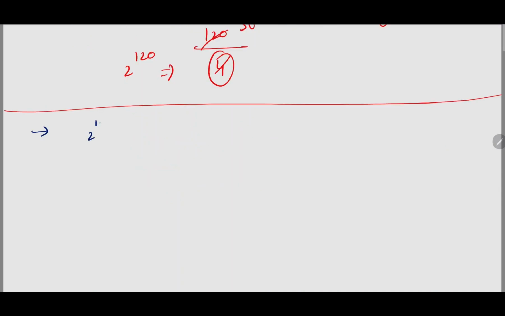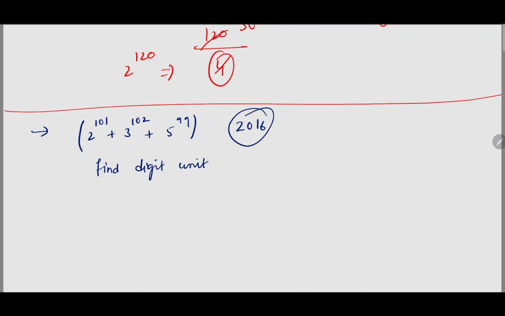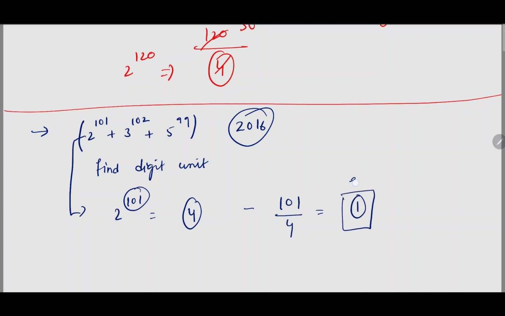Right? 2 to the power of 101 plus 3 to the power of 102 plus 5 to the power of 99. Find the unit digit. This came in 2016. You reduce each separately, right? Take 2 to the power of 101. The power cycle length is 4, and you have to divide the power 101 by 4. If you divide, the remainder will be 1. Now that 1 will be the position in the power cycle. First element is 2, then 4, 8, 6. Again 2 will occur. So 2, 4, 8, 6, right? So the first element is 2. I hope you are getting my point.